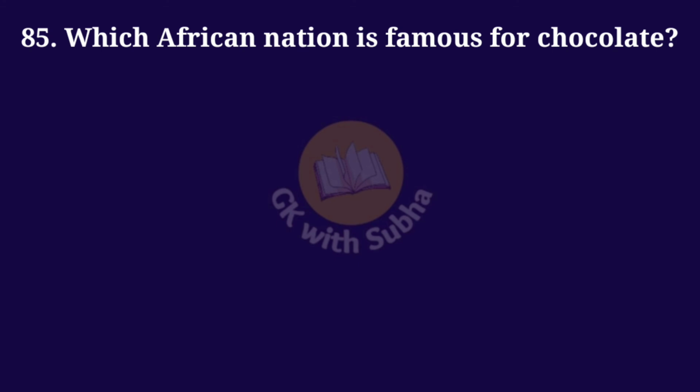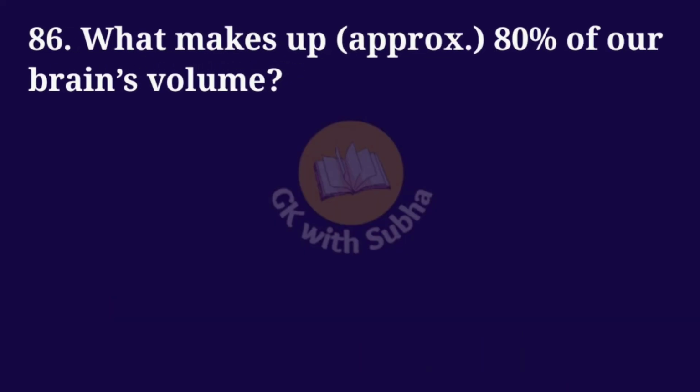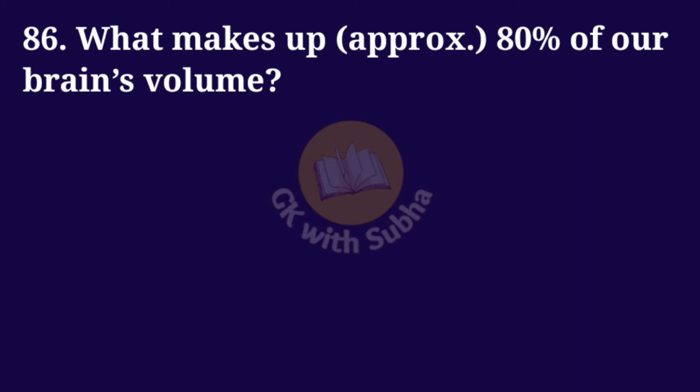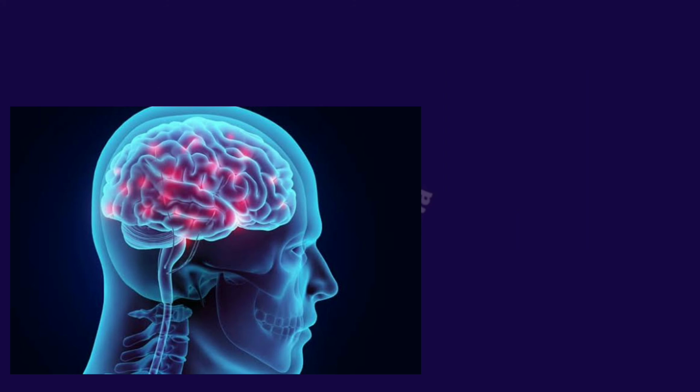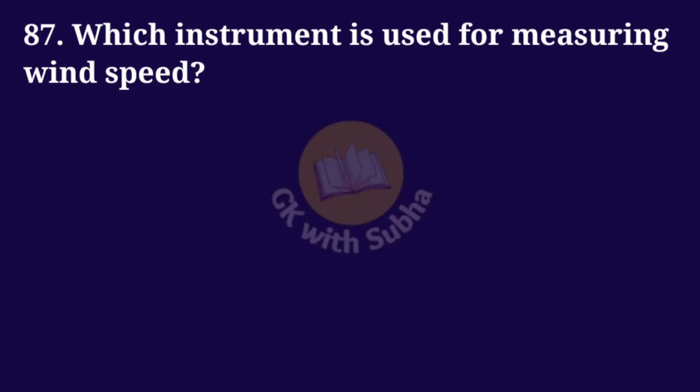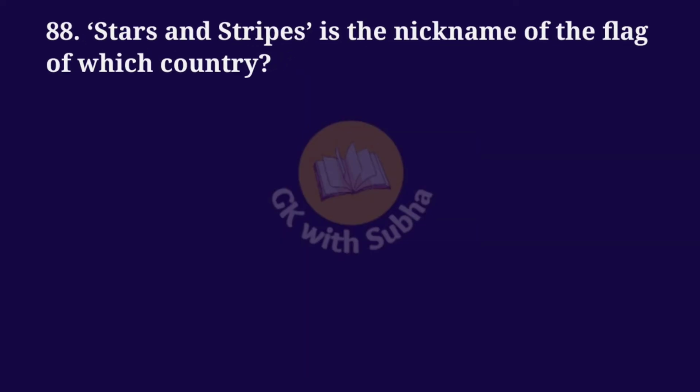Which African nation is famous for chocolate? Answer: Ivory Coast and Ghana. What makes up 80% of our brain's volume? Answer: water. Which instrument is used for measuring wind speed? Answer: anemometer.